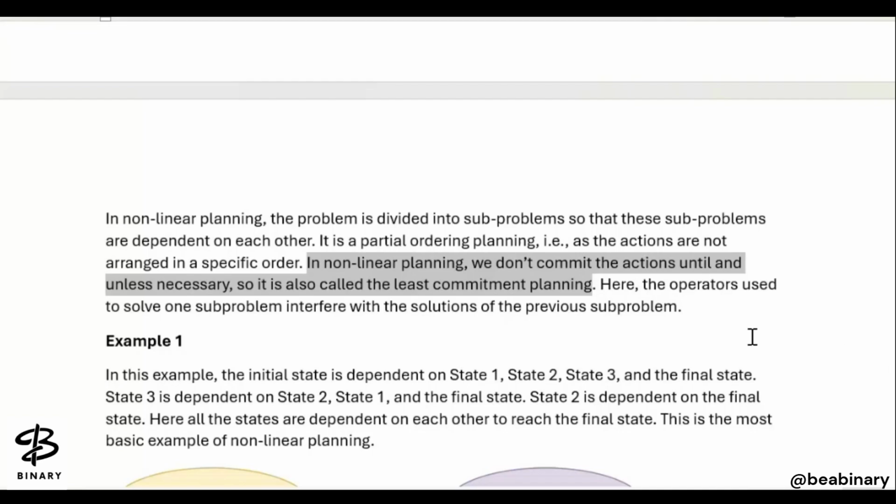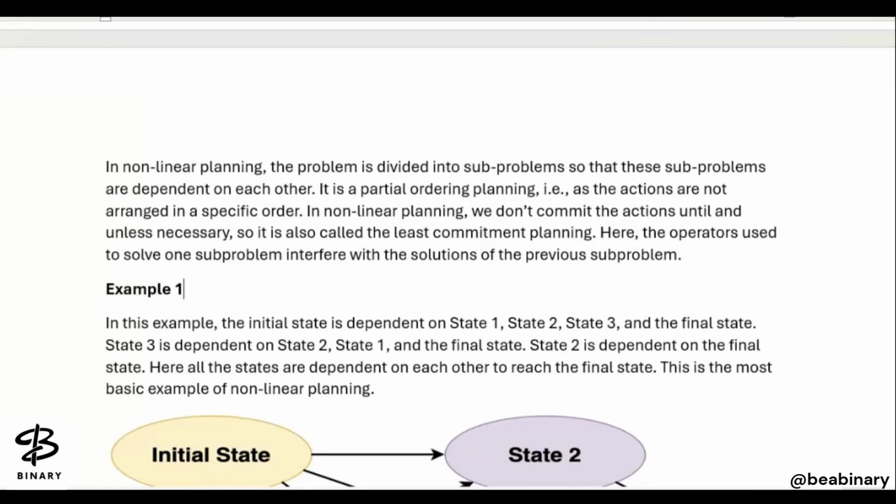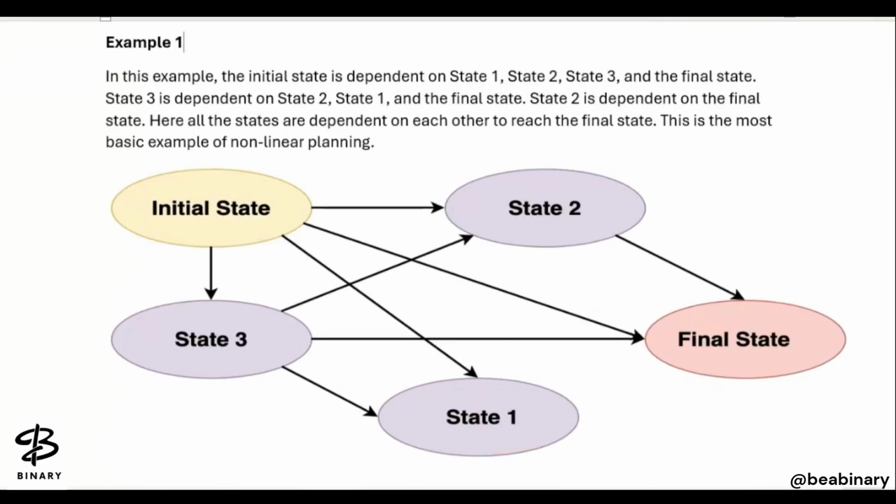Here the operators used to solve one subproblem can interfere with the solutions of previous subproblems also. So here we are taking an example. यहाँ पर हम एक example ले रहे हैं. In this example, the initial state is dependent on state 1. ठीक है, state 1 की तरफ arrow जा रहा है, state 2 and the state 3 and the final state.